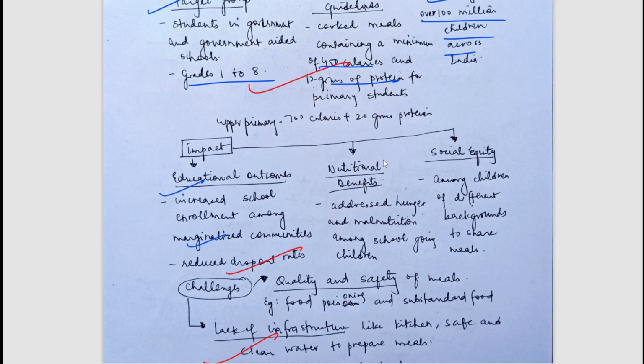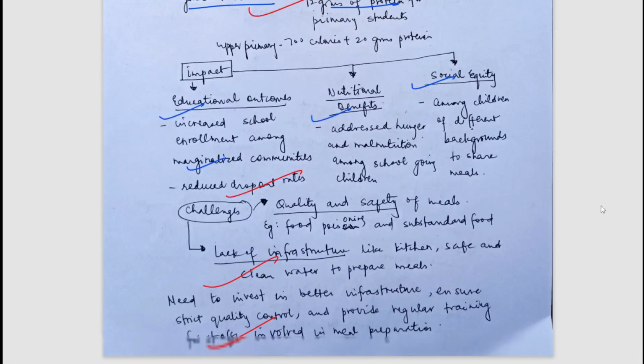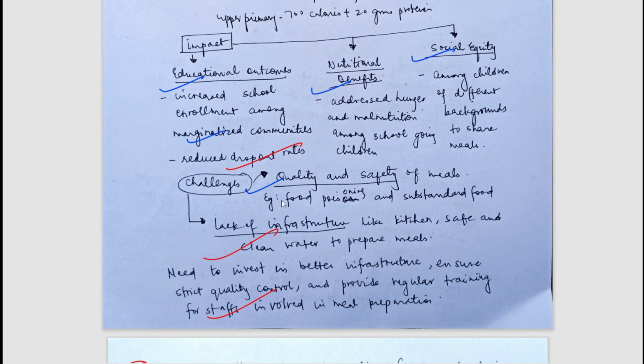Many times what happens, it also enhanced the ratio of students coming to school. The enrollment ratio increased. Okay, the retention ratio in the schools increased. Okay, nutritional benefits, social equity. So these are some of the impacts. Challenges are also there, that is quality and safety of food, lack of infrastructure is there.